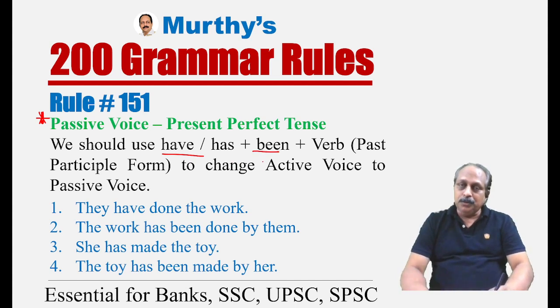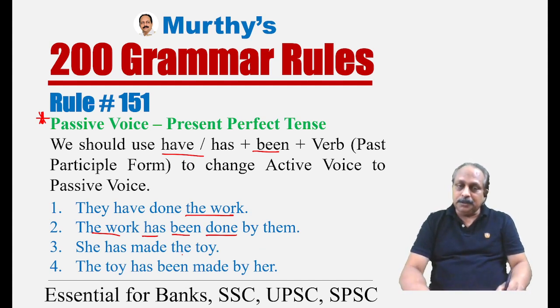This is a clue for you. As usual, any verb in passive voice has to be in past participle form. To change active voice to passive voice, example: they have done the work, present perfect tense. The work, singular, so has, we have to use been. And the verb here, do, did, done, past participle form, by them. The work has been done by them.